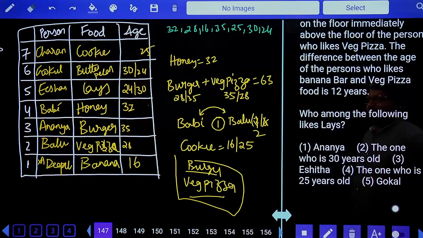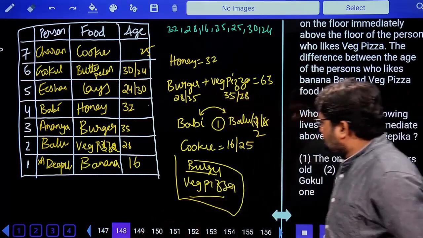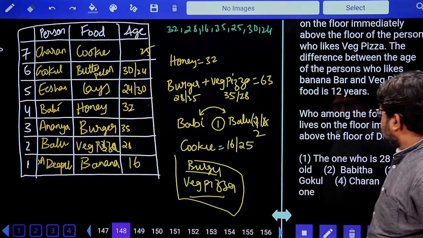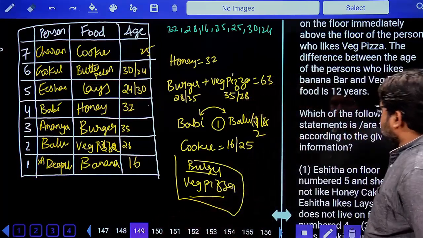Who among the following likes lace? Come on, what is the person who likes lace? Ananya? No. The one whose age is 30 years old? No. 30 years old, we are not sure. It can be 24 also. Ishita? Yes, option 3. Who among the following lives on the floor above the floor of Deepika? The one who is 28 years? Yes, absolutely right.